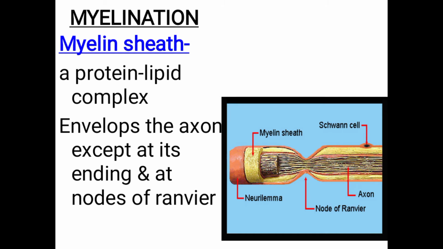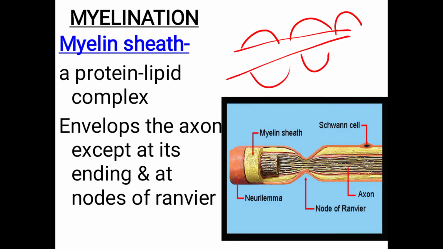Coming to myelination, that is very important. The myelin sheath is a protein-lipid complex that envelops the axon. Suppose this is the axon, it will cover the axon except at its endings. Then at the node of Ranvier, the myelin sheath is not present. It will stop here, then again continue like this. It is not a continuous one.